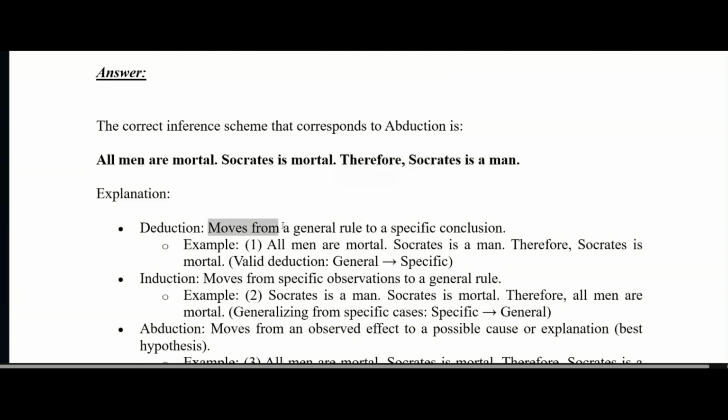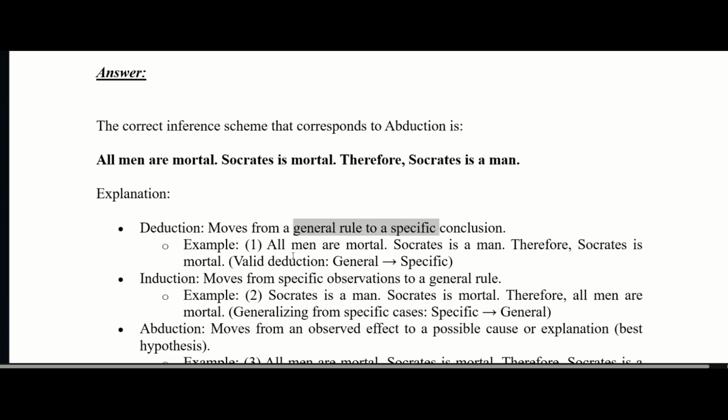Example like all men are mortal. Socrates is man. Men are mortal. So therefore Socrates is a mortal. So valid deduction. Deduction क्या हुआ? General to specific हुआ. That's why Socrates is man. Now induction means move from specific observation to general. Socrates is man. Socrates is mortal. Therefore all men are mortal. So specific to general. All men. Specific general to specific deduction, like all men to Socrates.